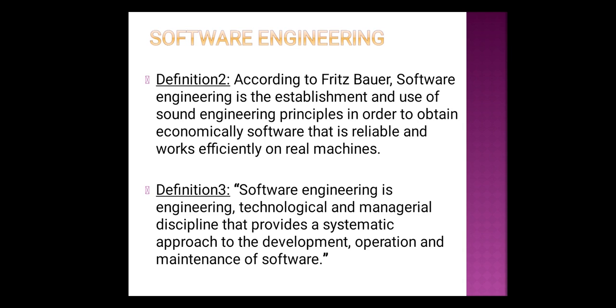The last 2 definitions had concentrated only on the development of a software product in a reliable manner. Once the software is developed and deployed to the customer, the maintenance of that software begins. So this definition has included the last activity also, that is maintenance.